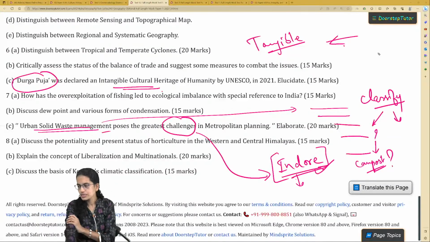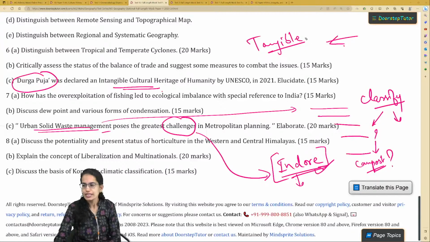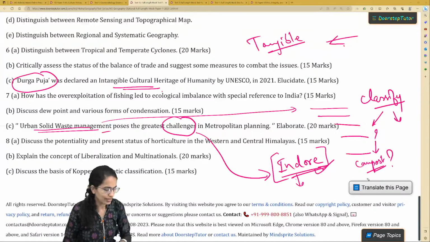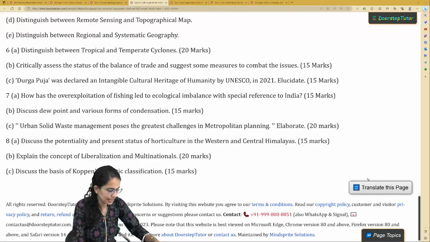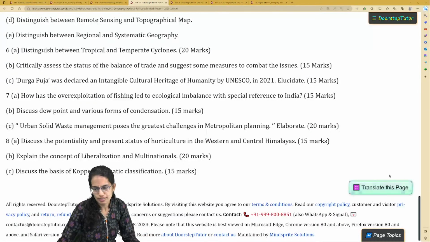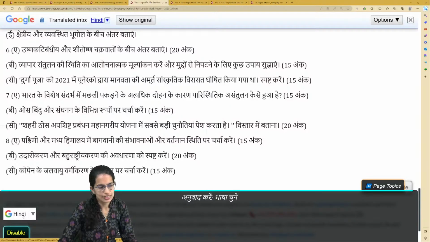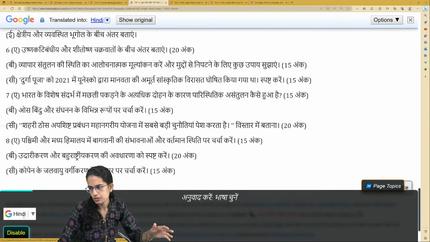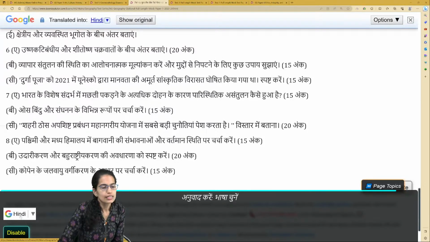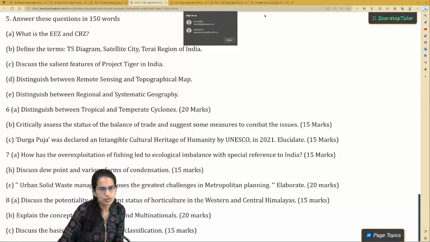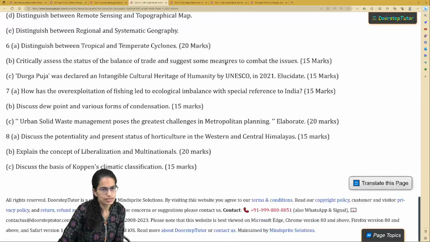One of the students is asking for Hindi. So Hindi we do cover on Examrace Hindi. If you have questions or doubts, you can definitely join there. And if you want to check out the content in Hindi here, you can simply go on to the page here and click the translate option. In the option you would have Hindi, Tamil, Telugu as options. So you can change the language and you would see the questions in Hindi, and this is one of the ways through which you can actually come back to the original answer, right?